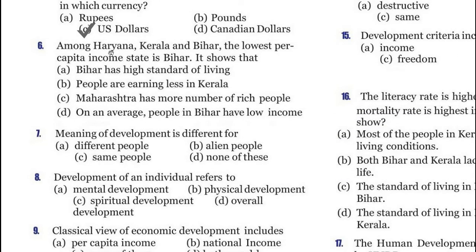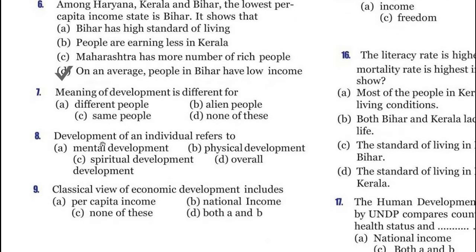Now question 6. Among Haryana, Kerala, and Bihar, the lowest per capita income state is Bihar. It shows that Bihar has a high standard of living. People are earning less in Kerala. Maharashtra has more number of rich people. On an average, people in Bihar have low income, and option D is the correct answer.